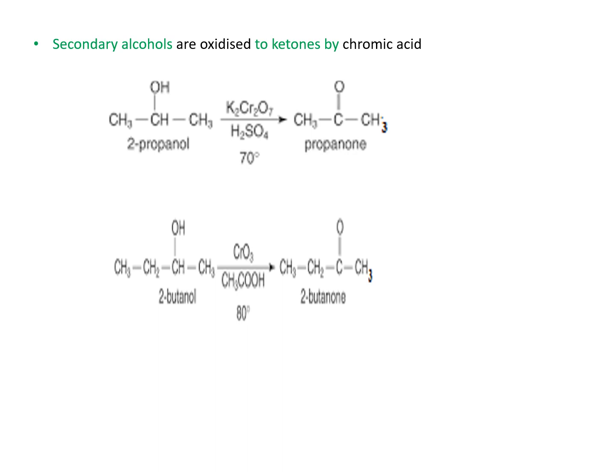Next is secondary alcohols. Secondary alcohols can be oxidized to ketones by chromic acid. That is, 2-propanol when treated with K2Cr2O7 in presence of an acid, you will get a ketone, propanone. Another reaction, if you take 2-butanol, it is also a secondary alcohol, and if you treat it with CrO3 in presence of acetic acid, it is also an oxidizing agent. CrO3 and acetic acid at 80 degrees Celsius, you will get a ketone, that is 2-butanone as the product.